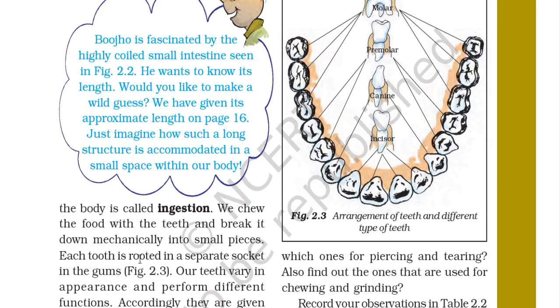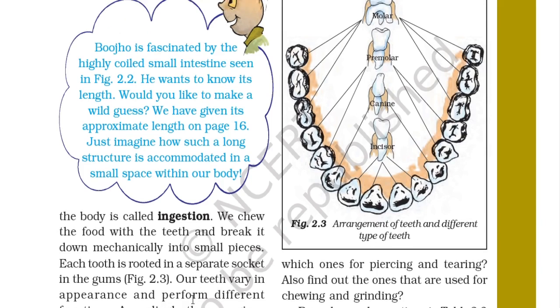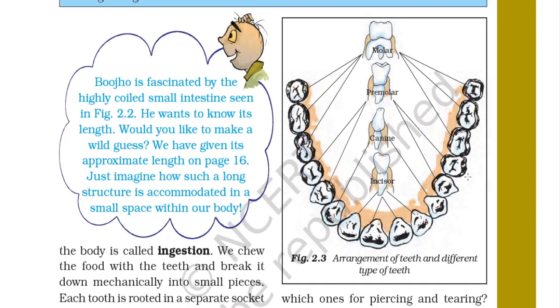Each tooth is rooted in a separate socket in the gums. You can see in the diagram here, and our teeth vary in appearance and perform different functions, so they are given different names. So you can see these three are the molar teeth, these are premolar, and these are the canine teeth, and these are incisors. So this is the arrangement of the teeth and different types of teeth.